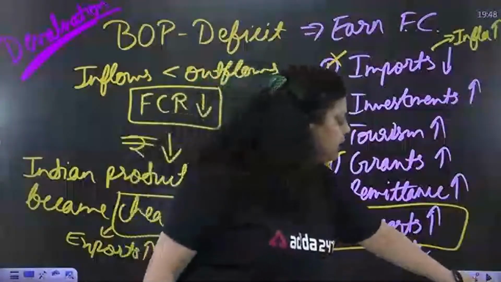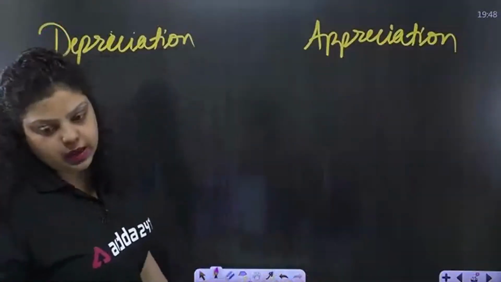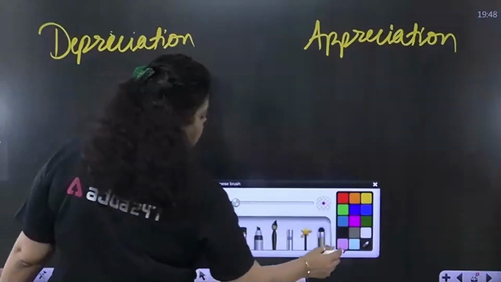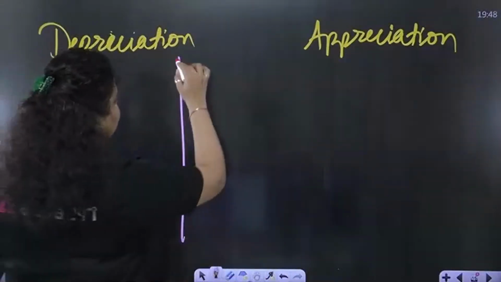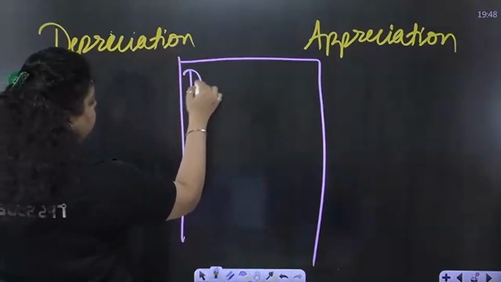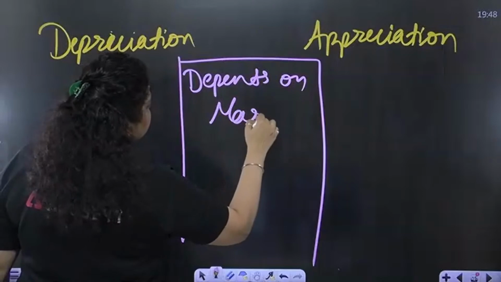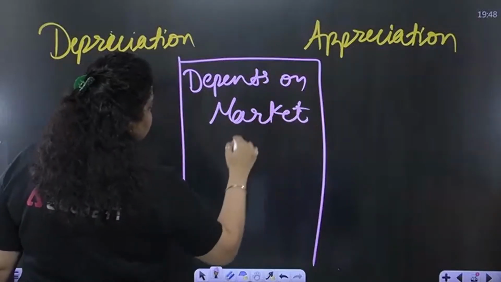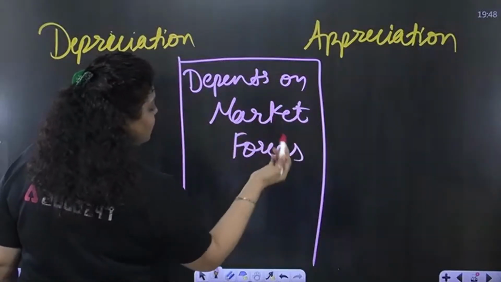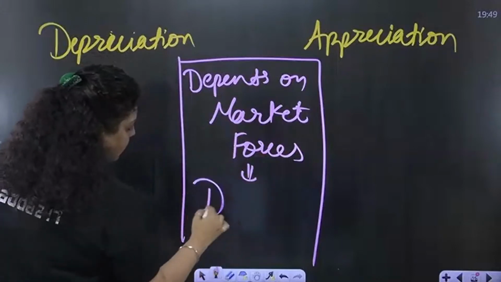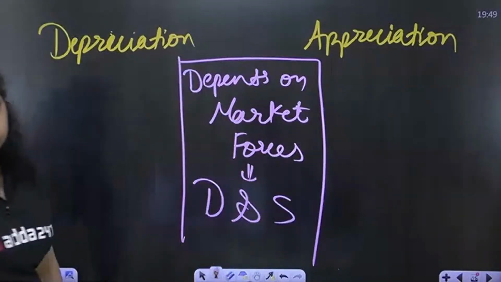Okay. Now, the other terms we have are depreciation and appreciation. And this depreciation and appreciation depends on market forces. Now, what are the market forces? They are the demand and supply.